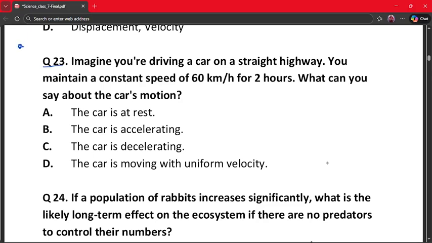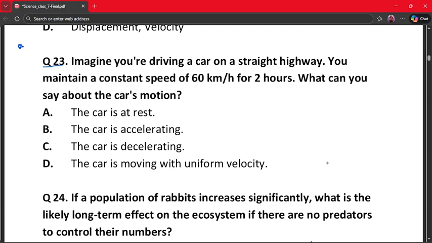Question number 23. Imagine you are driving a car on a straight highway. You maintain a constant speed of 60 km per hour for 2 hours. What can you say about the car's motion? A. The car is at rest. B. The car is accelerating. C. The car is decelerating. D. The car is moving with uniform velocity.